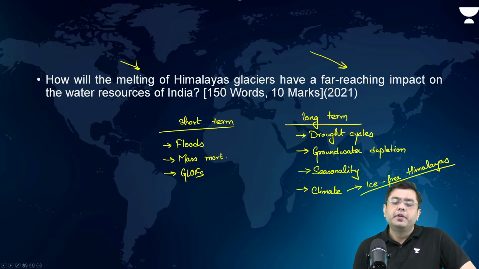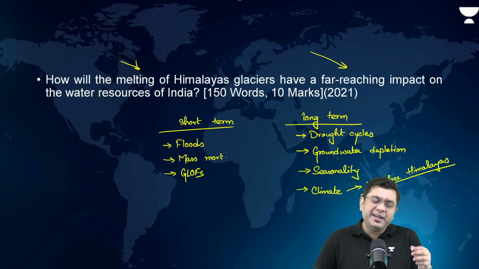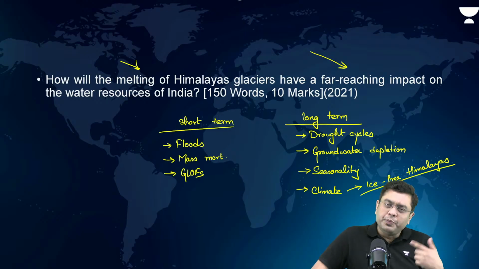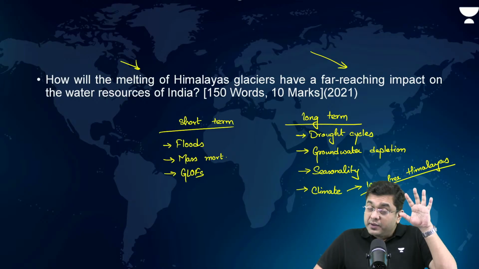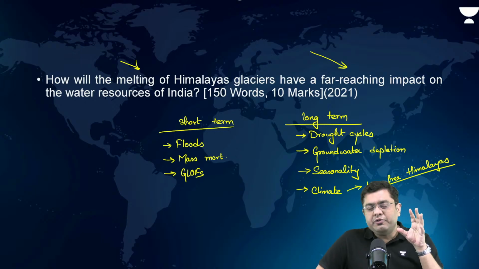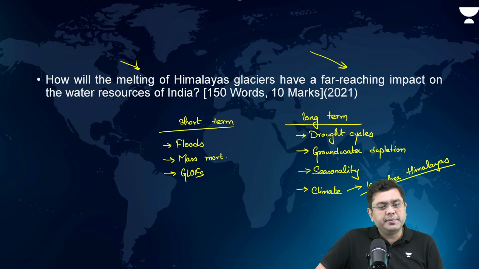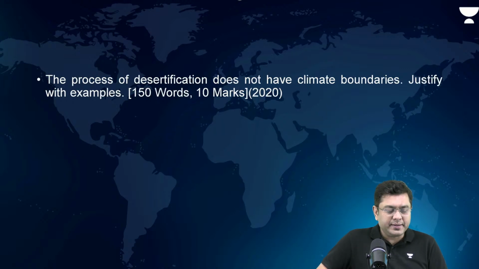So all these, always in the question of the melting of glaciers in Himalayas, either the reason will be asked. So pollution can be one of the reasons. The black carbon deposits can be one of the reasons. Climate change can be one of the reasons. Global warming, etc. And the impact, both short term and long term, has to be written.